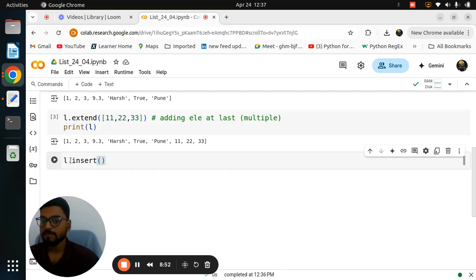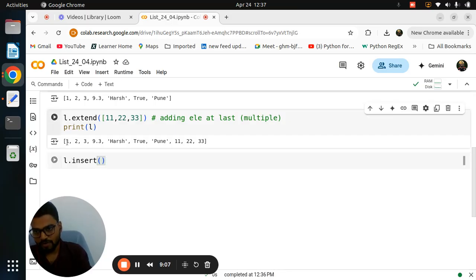Always try to remember index starts from 0. Means for example, if your list length is 6, your last index will be 5 only, or -1. Try to remember. Okay, index always starts from 0. If you are noticing here, the first one is called index 0, index 1, index 2, index 3, and so on. Try to remember that.